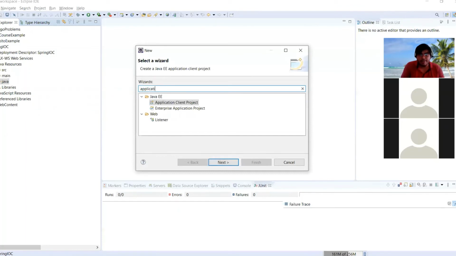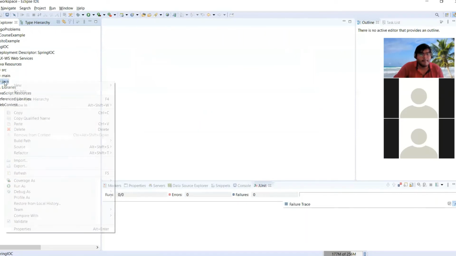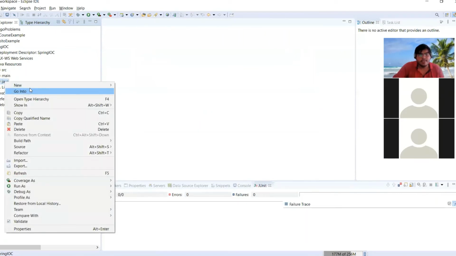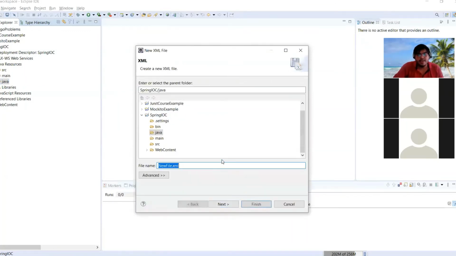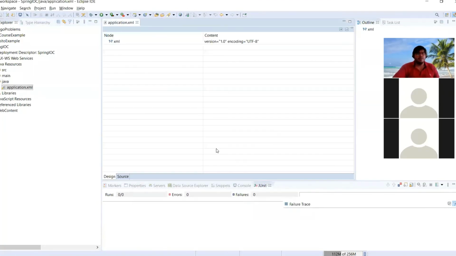First, create the XML file. This XML file, I'm naming it application dot XML. So it is in source main Java, application dot XML.